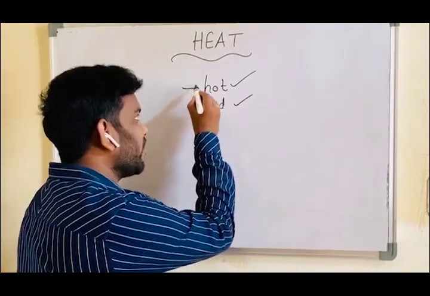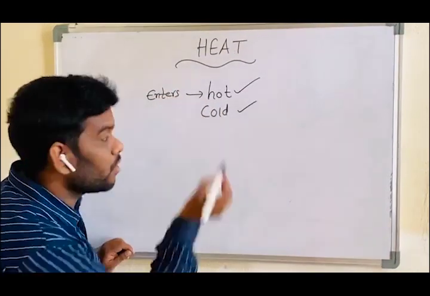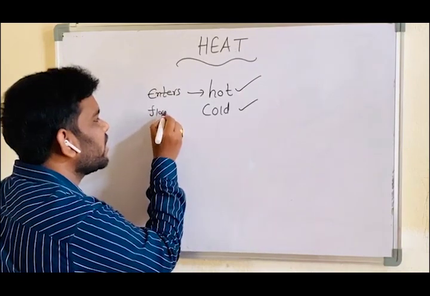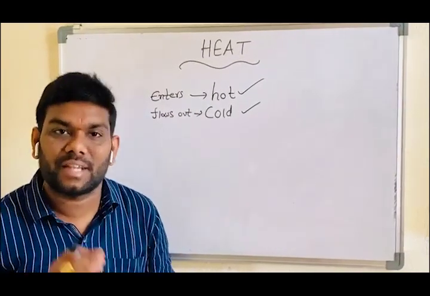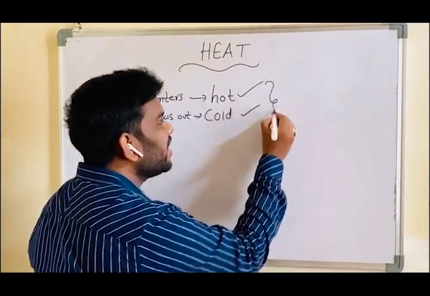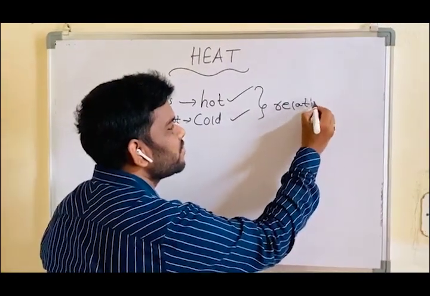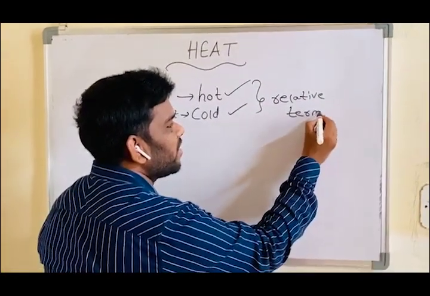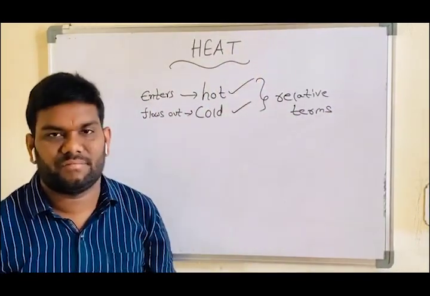This is enters. This is flows out from our body. That's why hot body and cold body are closely related terms. Related terms. It is the basic of the heat lesson.